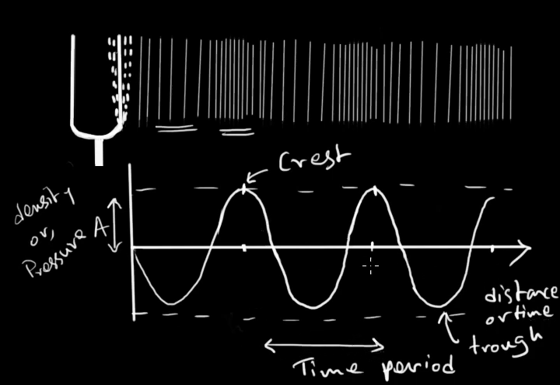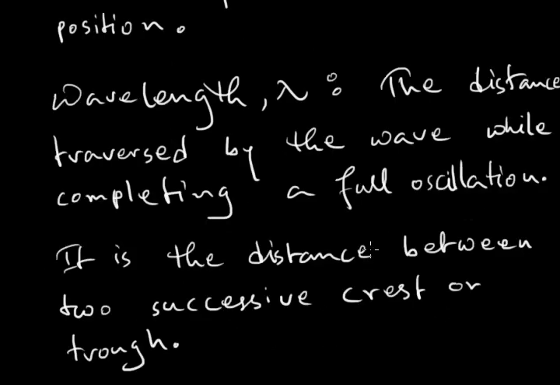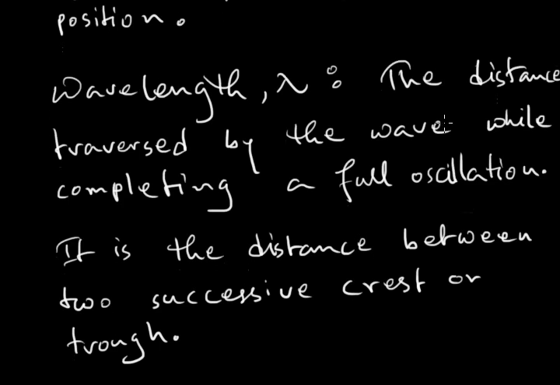But if this axis is distance, then this will give the distance traversed by the sound wave in one full oscillation, and this will give us the wavelength of the sound. So wavelength is the distance traversed by the sound wave while completing a full oscillation. It can also be defined as the distance between two crests or two troughs.